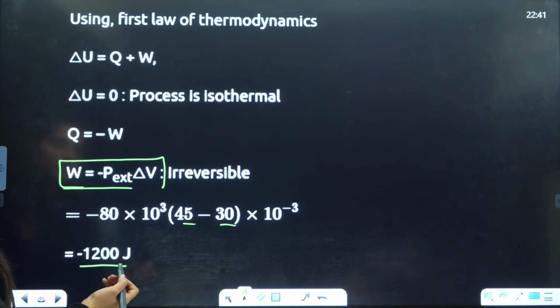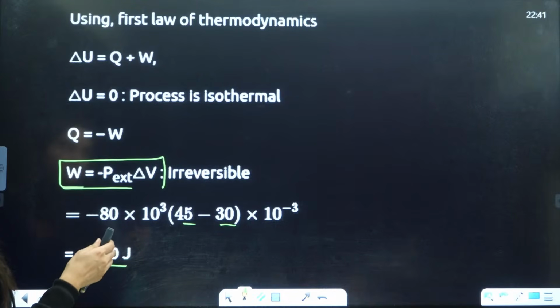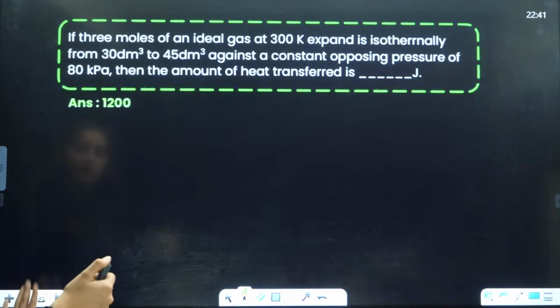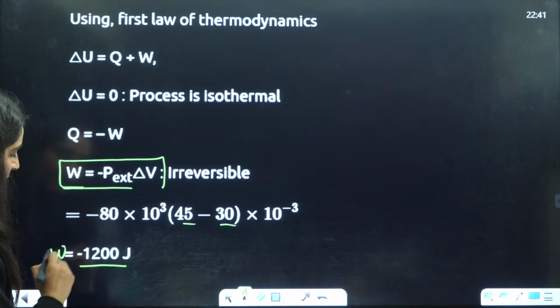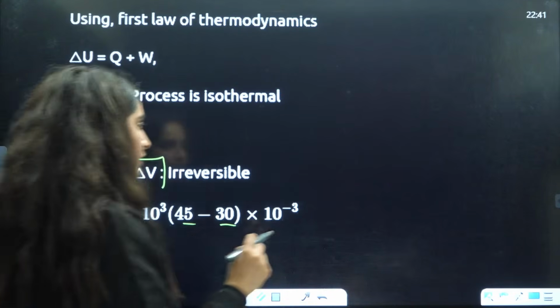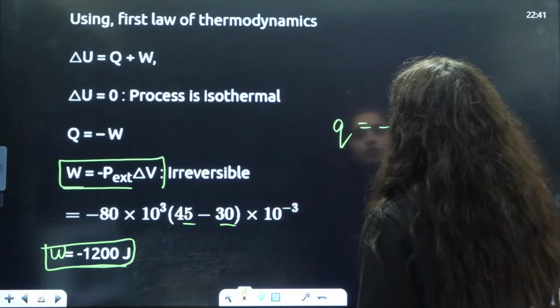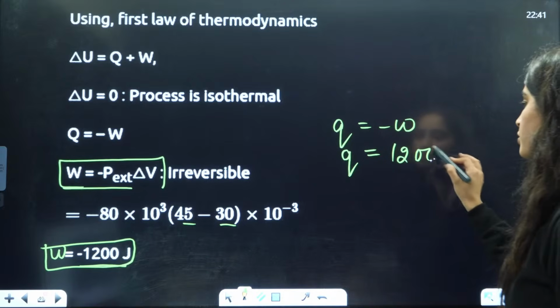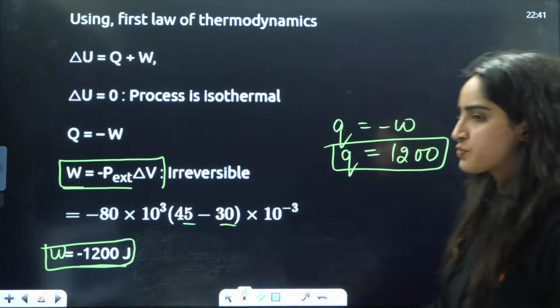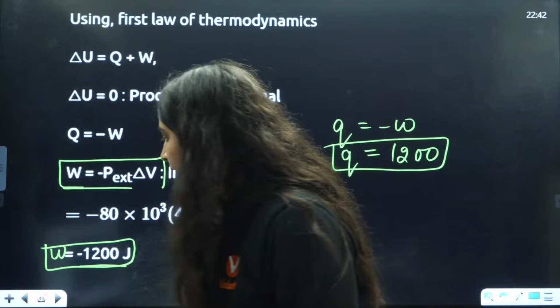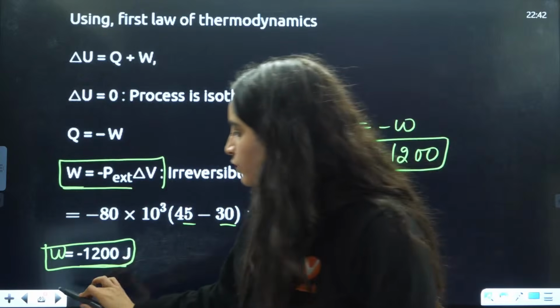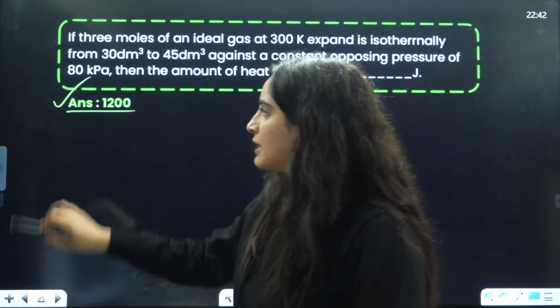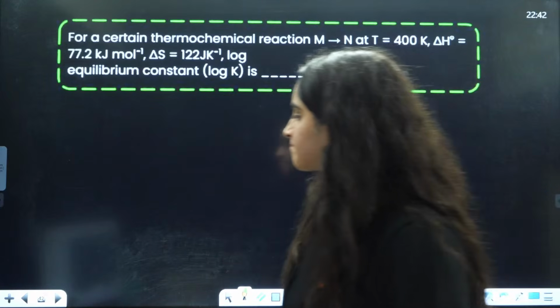And Q is what? Q is minus of this, right? So Q will be positive, right? Okay. So W is coming out to be minus of 1200. So Q will be minus of W. Q will be equal to plus 1200. That is, this much heat is transferred here, right? Okay. Heat they are asking you, they are not asking you the work done. So work done will be positive. That is this one. Okay.